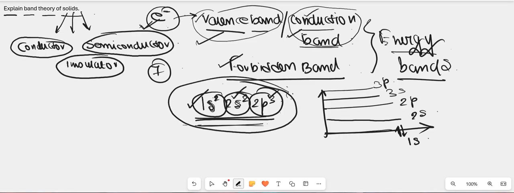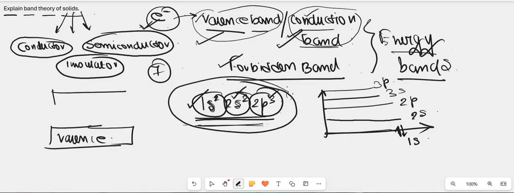But the conduction band is the energy band that consists of free electrons. For the electrons to be free, external energy must be applied such that the valence band electrons are pushed to the conduction band and become free. For example, if I draw here, this is the valence band and this is the conduction band.